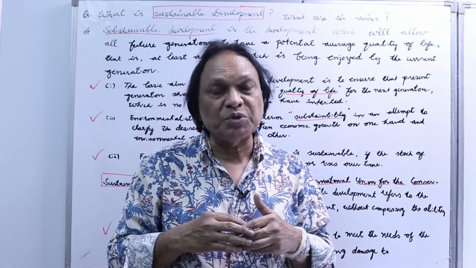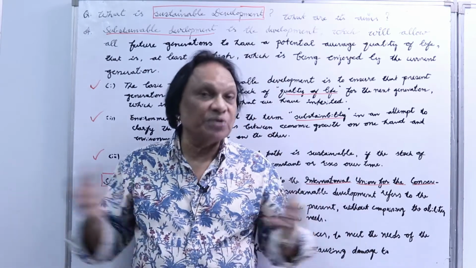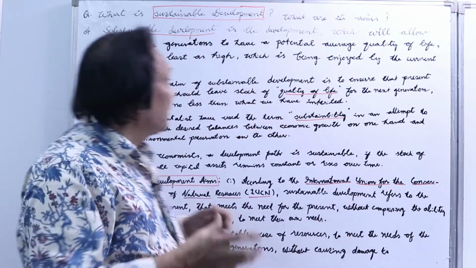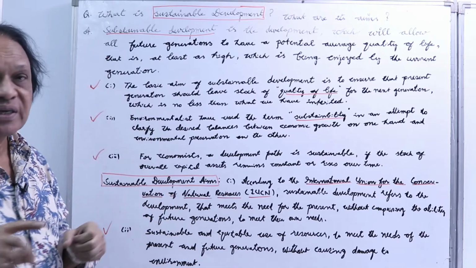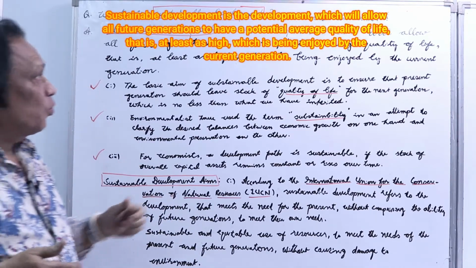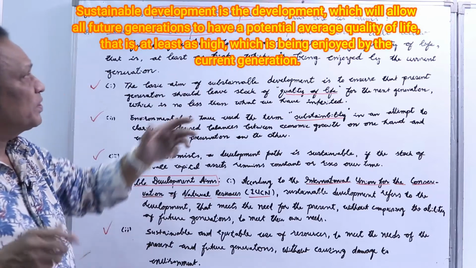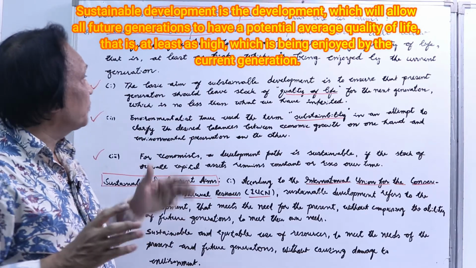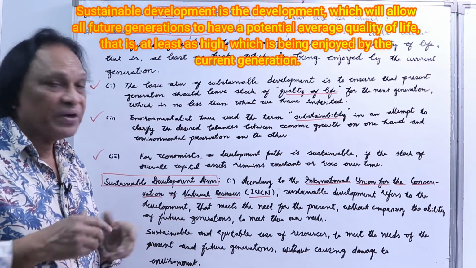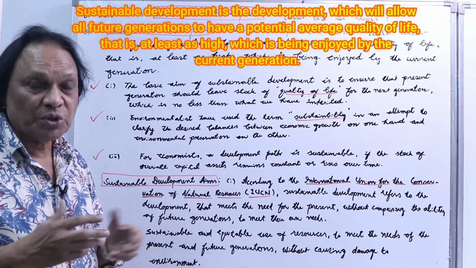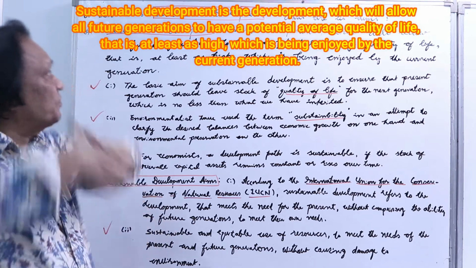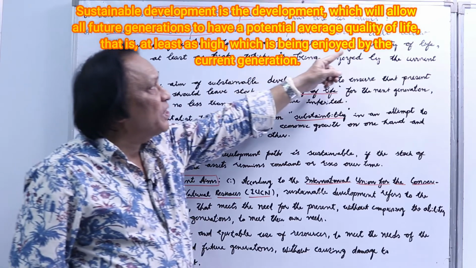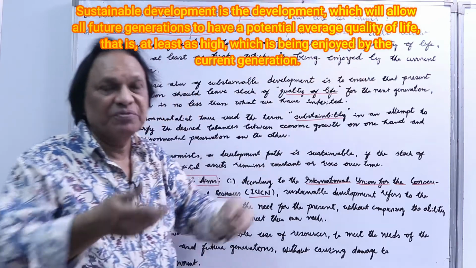And what are its aims? To preserve the environment, to preserve the resources. We should not destroy them. So it says on the board, what is sustainable development? What are its aims? Sustainable development is the development which will allow all future generations to have a potential average quality of life.